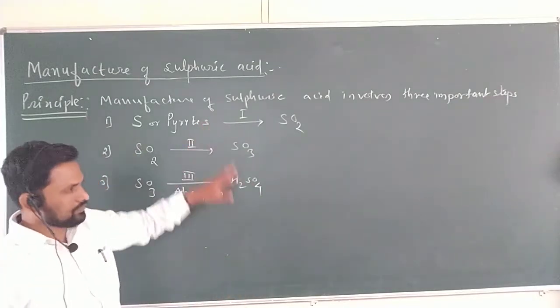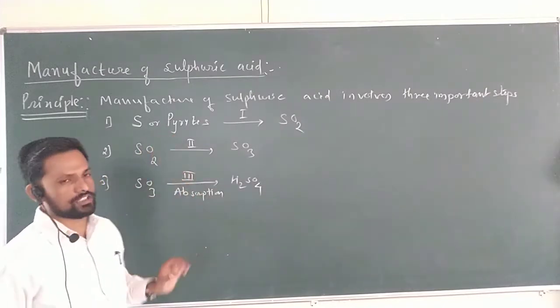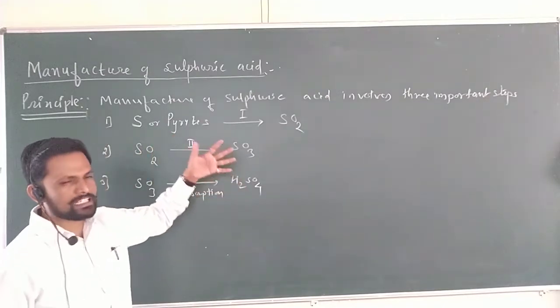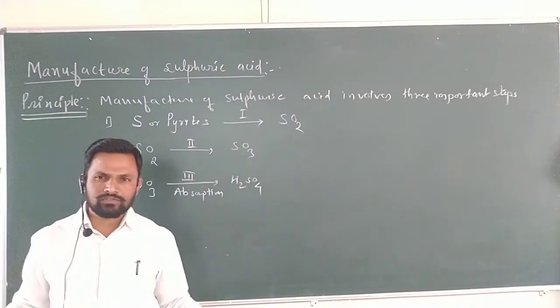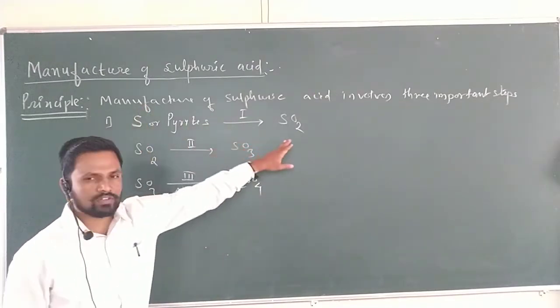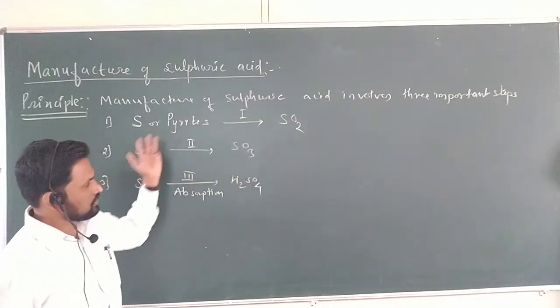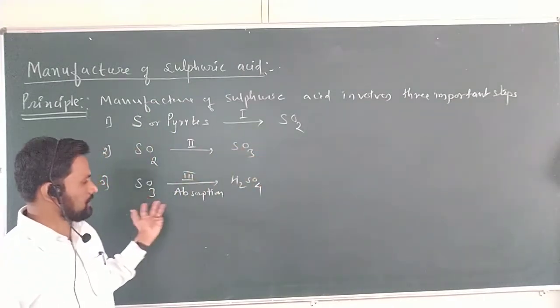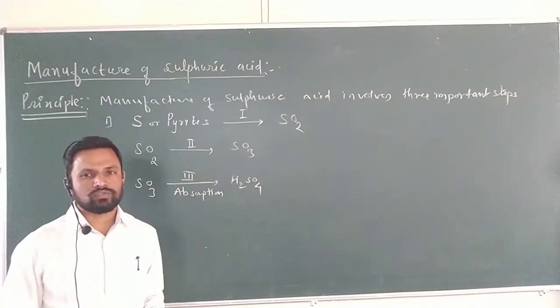So the manufacture of sulfuric acid involves three important steps. This is the basic principle. For any manufacture of sulfuric acid, you have to go through this. Any sulfur raw material is converted into sulfur dioxide. Sulfur dioxide is converted into sulfur trioxide, and finally sulfur trioxide, absorbed by water, is converted into H2SO4. This is the basic principle.